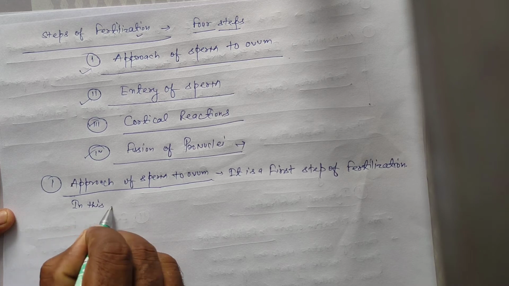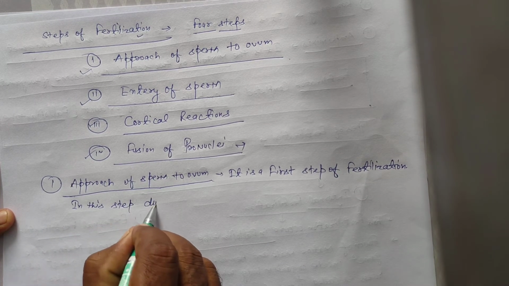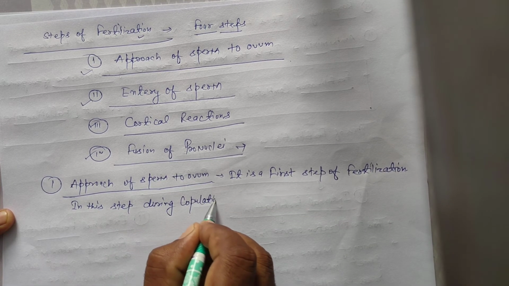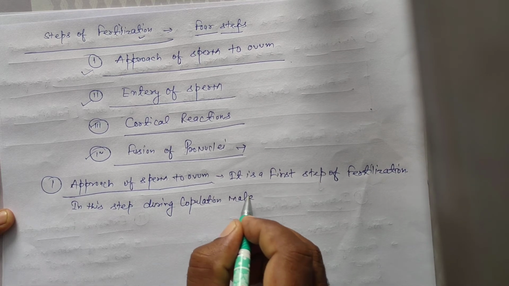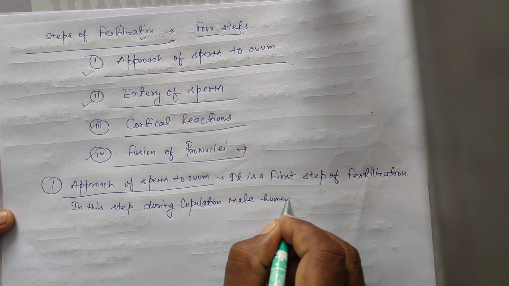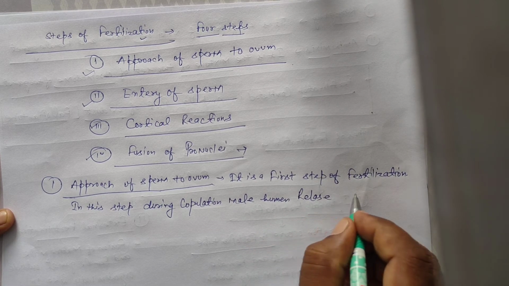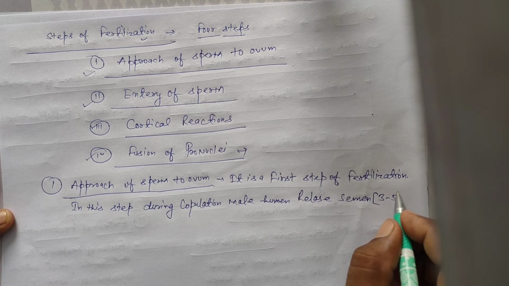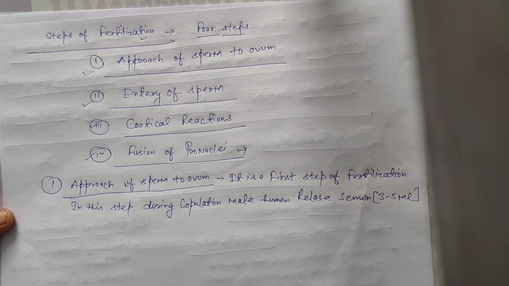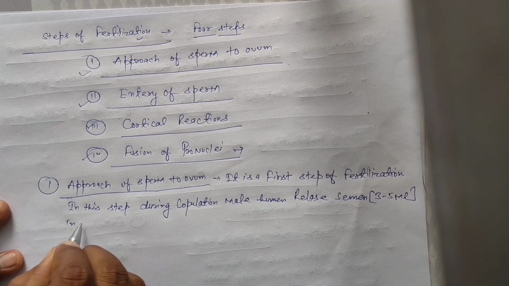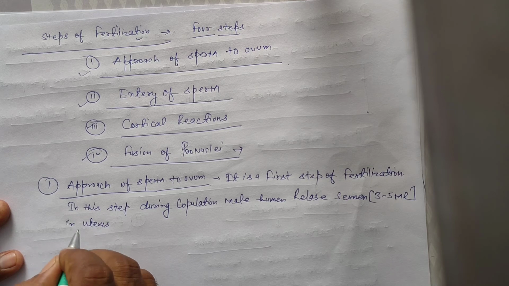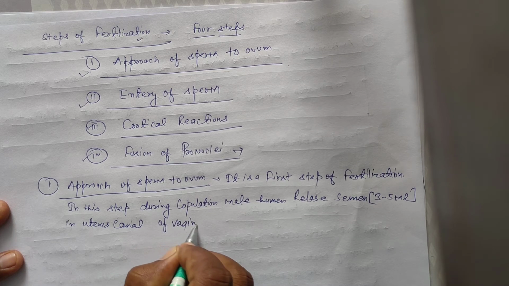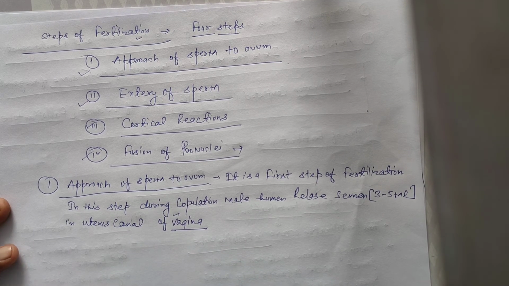In this step, during copulation, male humans release semen. It is a fluid. A single time, male humans release approximately 3 to 5 ml in the uterus, the canal of the vagina. It is an accessory reproductive part of the female.